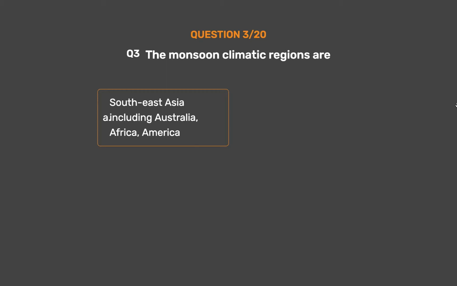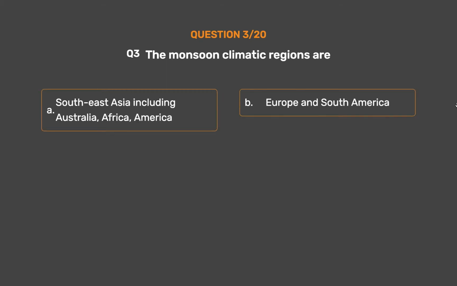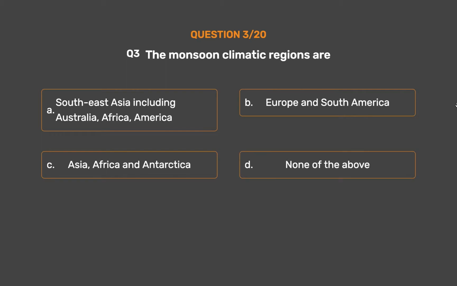Question number 3. The monsoon climatic regions are Option A. Southeast Asia including Australia, Africa, America. Option B. Europe and South America. Option C. Asia, Africa, and Antarctica. Option D. None of the above.